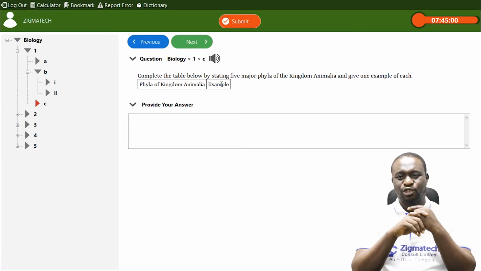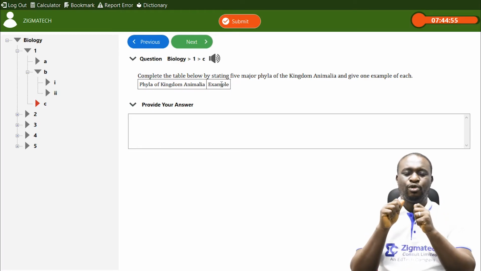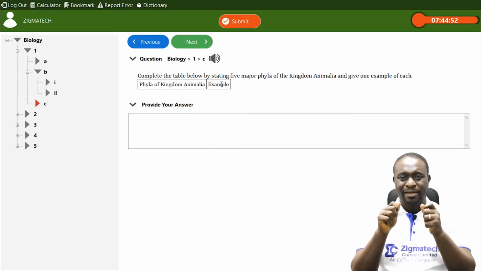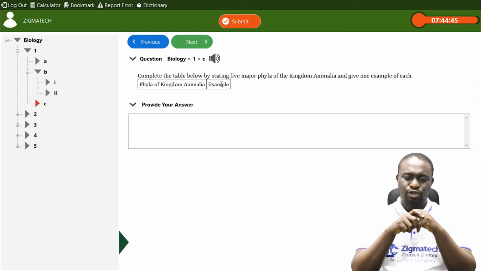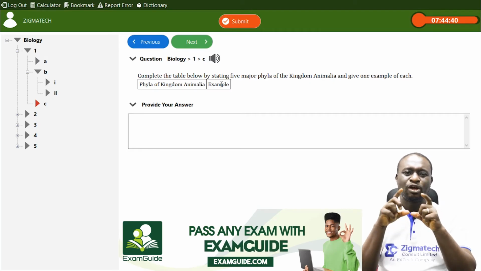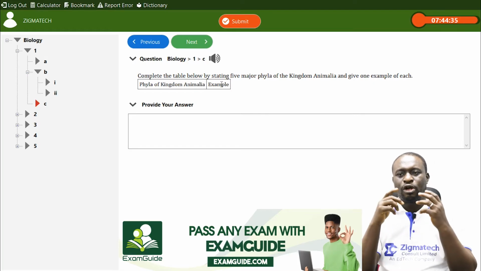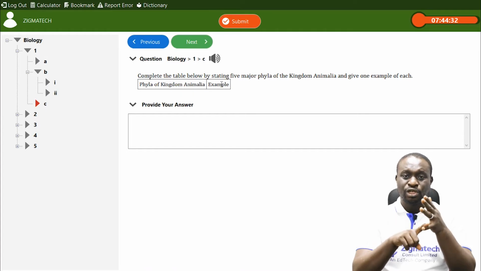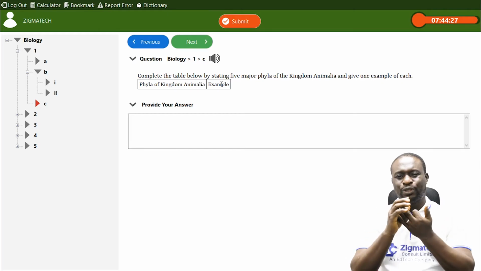Now let's take a look at the first one. The first one is called Phylum Porifera, P-O-R-I-F-E-R-A, Porifera. An example of a Porifera is the sponge. Number 2 phylum under kingdom Animalia is Phylum Coelenterata. Examples of Coelenterata, we have the jellyfish, we have the hydra, we have sea anemone. They all fall under this category of Coelenterata.